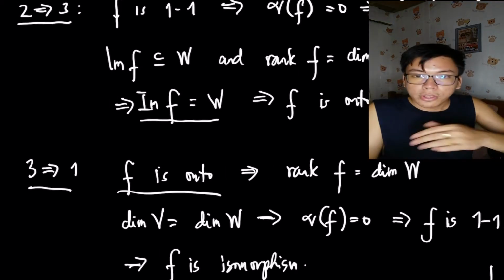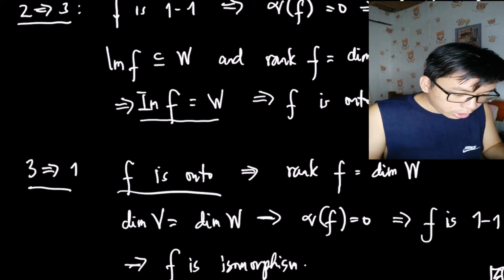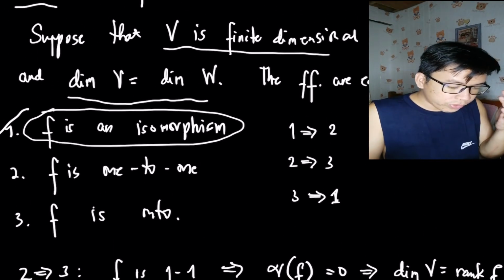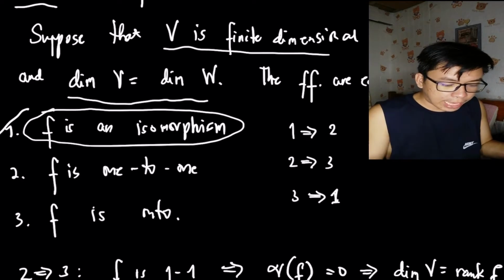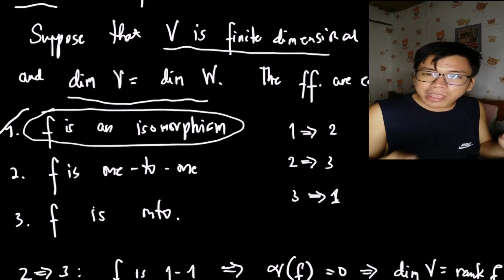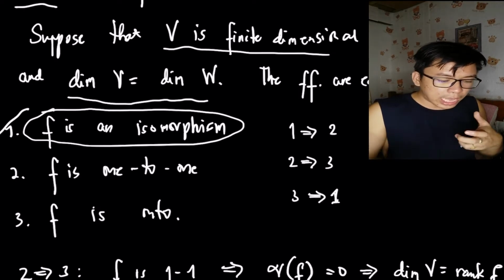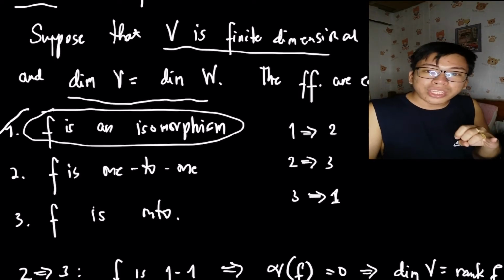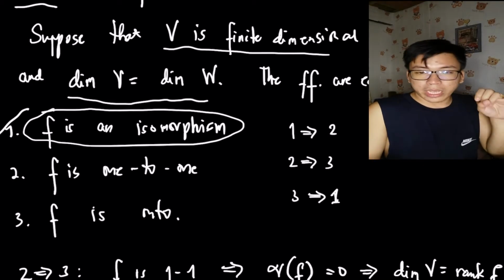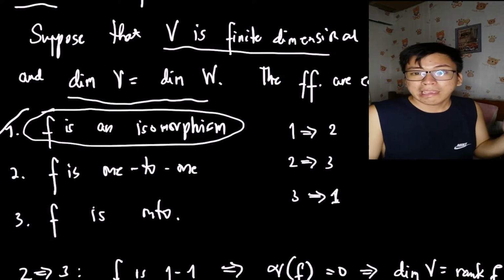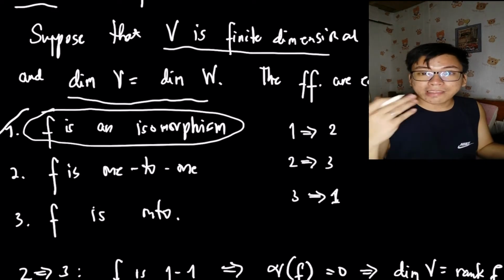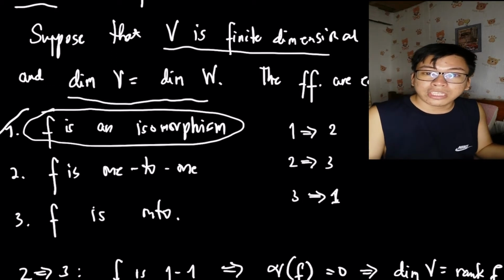That's it. So we have proven the claim on this lemma. So since this is true, because we have a proof for this, then simply the fact that either an isomorphism is 1-to-1 or onto, as long as you have a finite dimensional domain, and the dimension of the domain is equal to the dimension of the codomain, automatically f is an isomorphism. In fact, that's a necessary and sufficient condition. That's it. Okay, so we will introduce another theorem here.